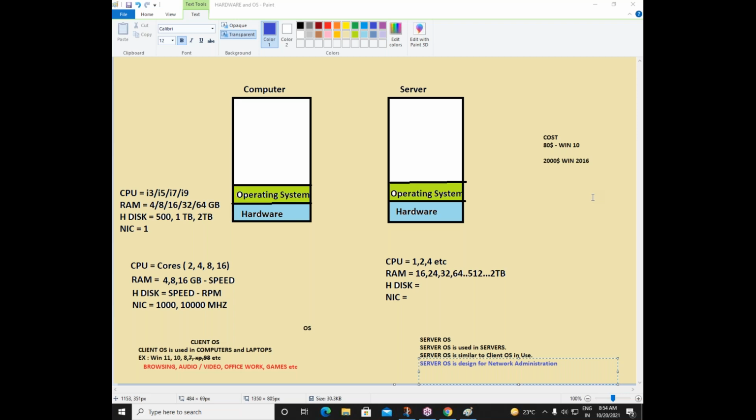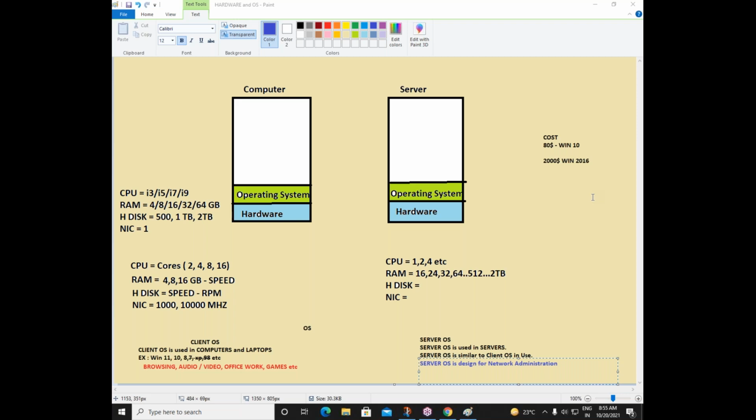So if you know how to use Windows 8 and Windows 10, you already know how to use a Windows Server operating system. Operating-wise it is the same, but configuration-wise it will be different. What we are learning in our courses is what a server operating system is, how to install it, and how to configure it. Hardware server is hardware; there is nothing much about hardware. We are learning about an operating system, that is, a server operating system.